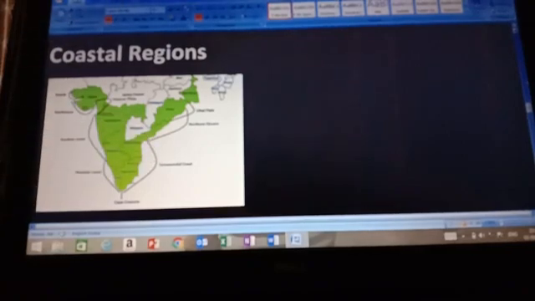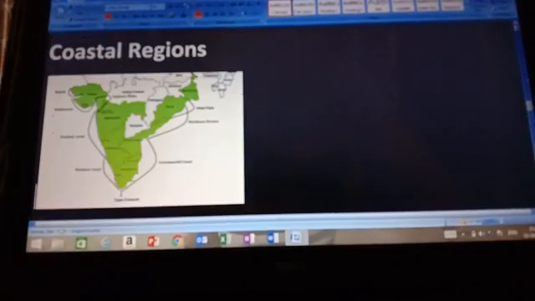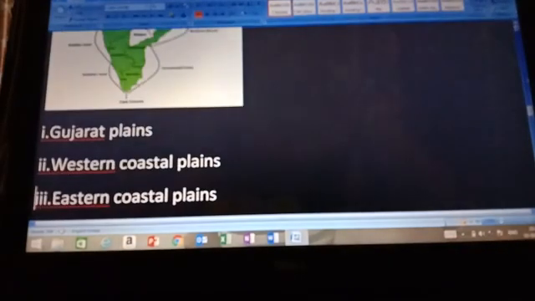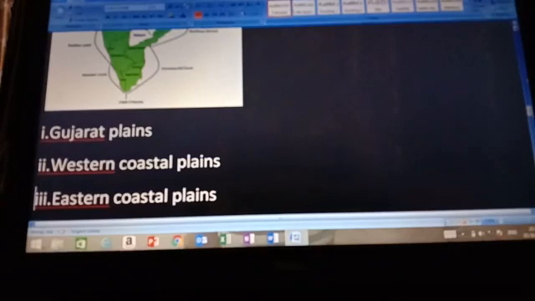So we have studied about the coastal region which lies near the coast: the Gujarat plain, eastern coastal plain, and western coastal plain. The Gujarat plain lies to the south of Thar Desert. The western coastal plain lies between Western Ghats and Arabian Sea. The eastern coastal plain extends from the mouth of Ganga to Kanyakumari.